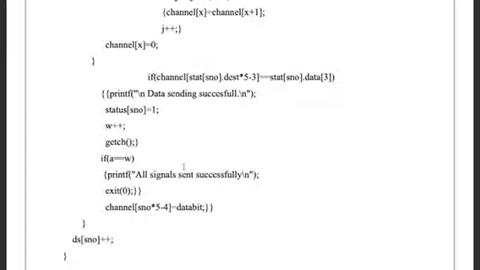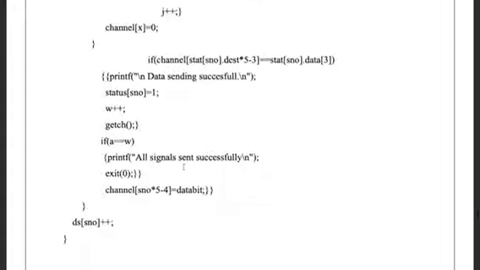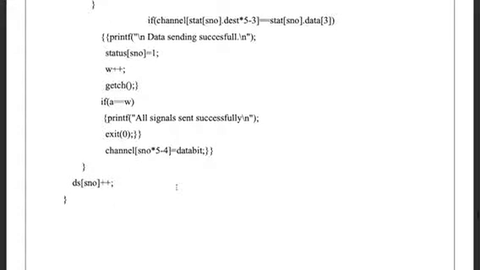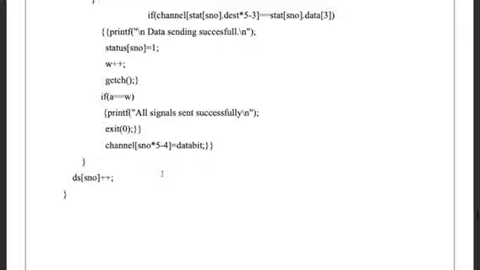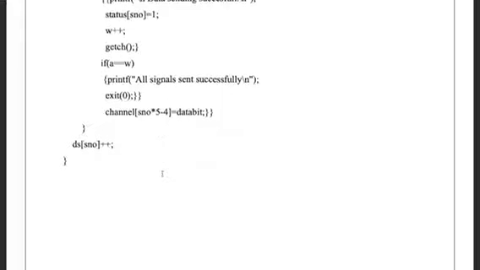Hence we will check for the final condition that A equals W. Here the variable A is what we have used in the main function, where we asked the time from the user for the ith station, and then we incremented the variable A. If the value of A and the value of W are both equal, then all the signals are sent successfully. Hence the transaction takes place successfully, and the data will reach the correct destination.